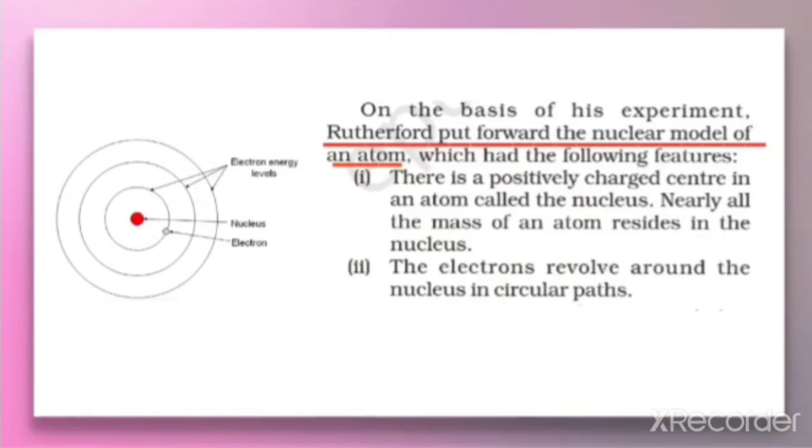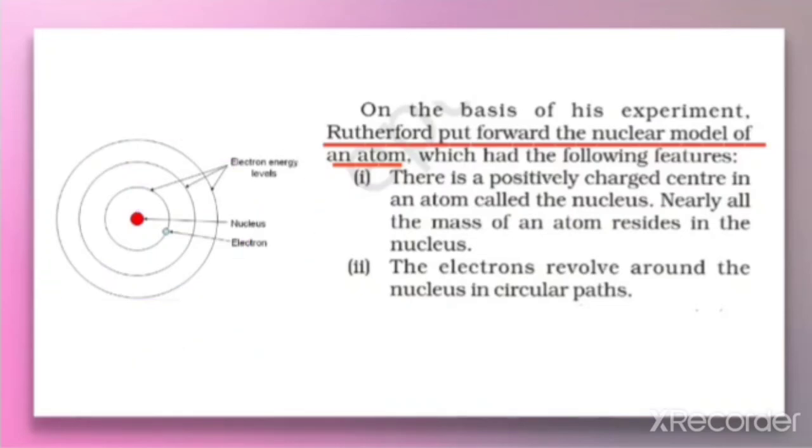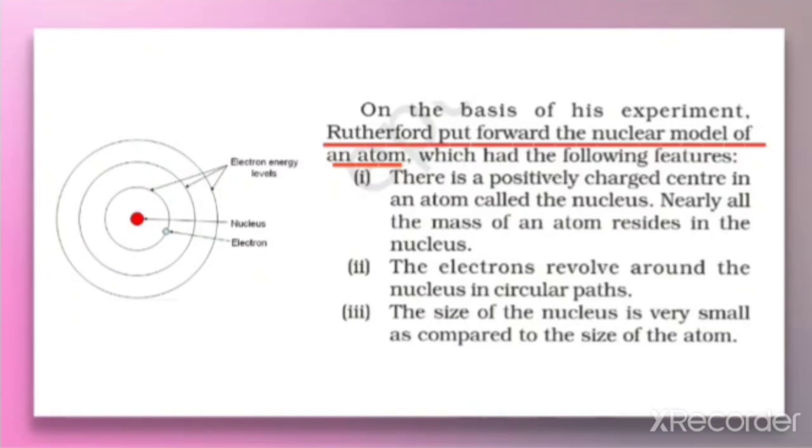The electrons revolve around the nucleus in a circular path. That means the positive charge is present at the center, and the negatively charged electrons revolve around the nucleus in a circular path. The size of the nucleus is very small as compared to the size of the atom.